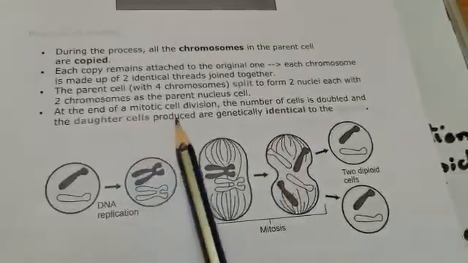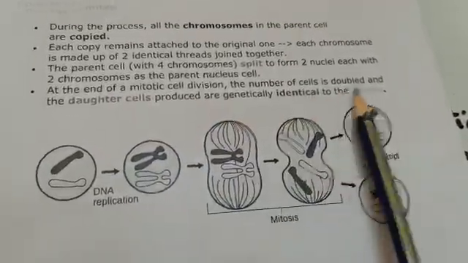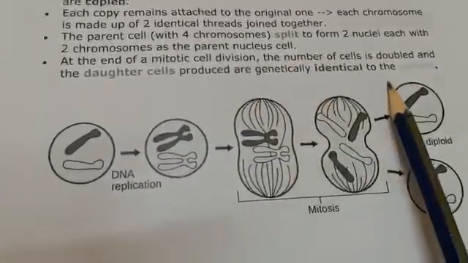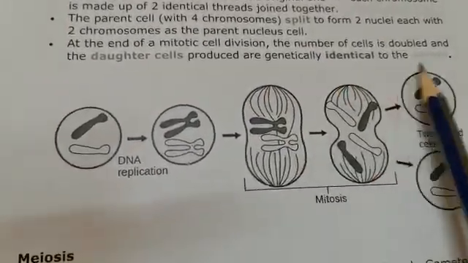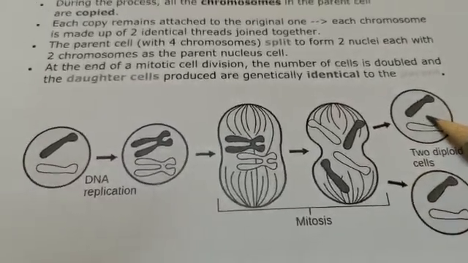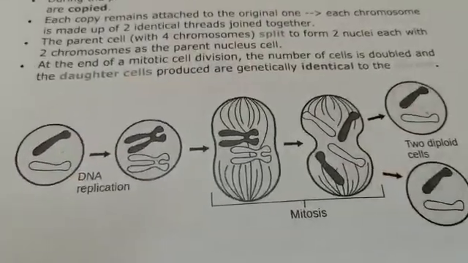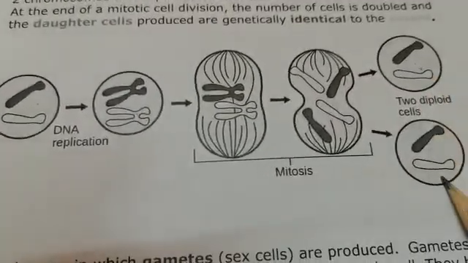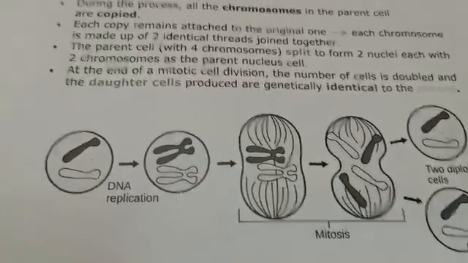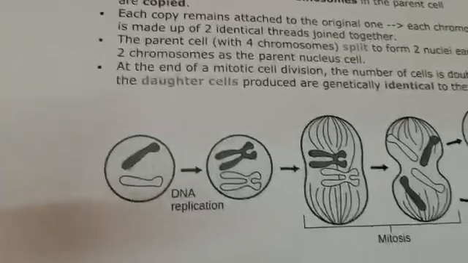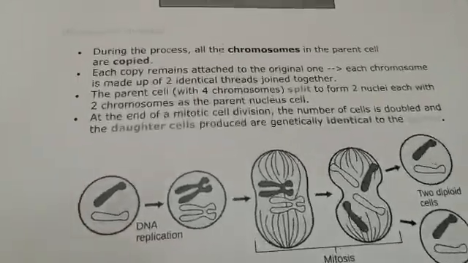At the end of mitotic cell division, the number of cells is doubled and the daughter cells produced are genetically identical to the parent. So we get genetically identical offspring. This is the process of mitosis.